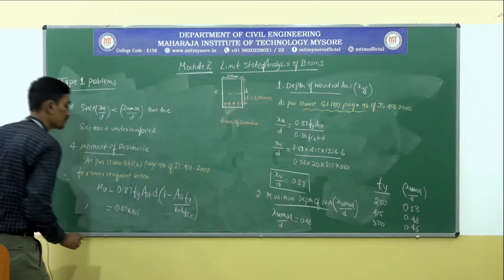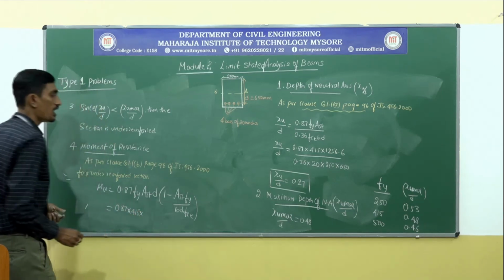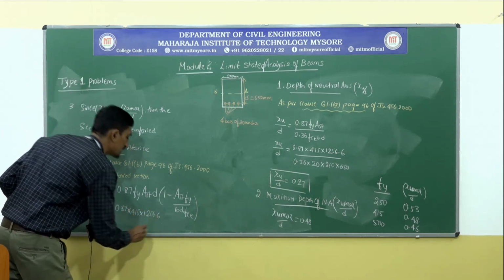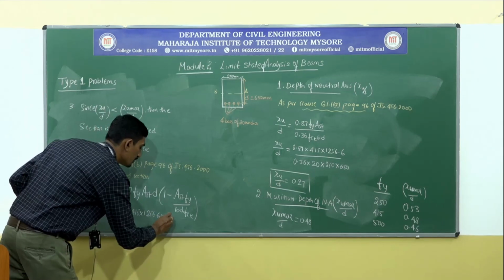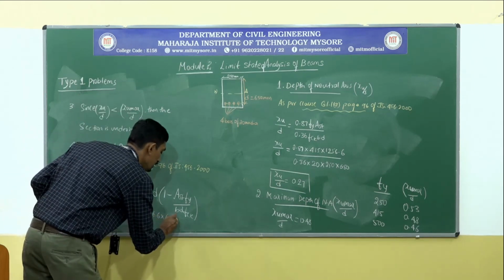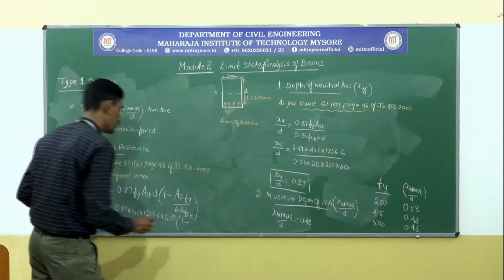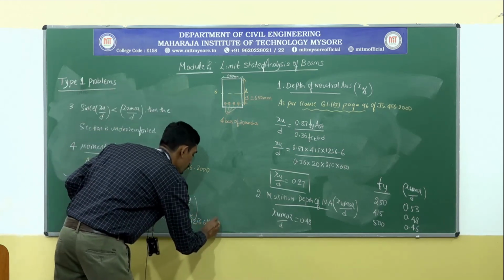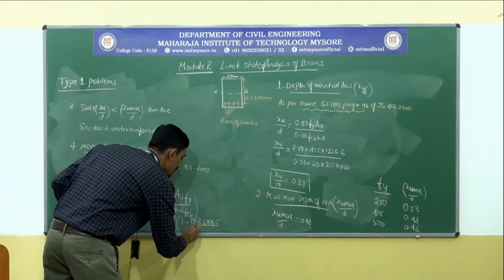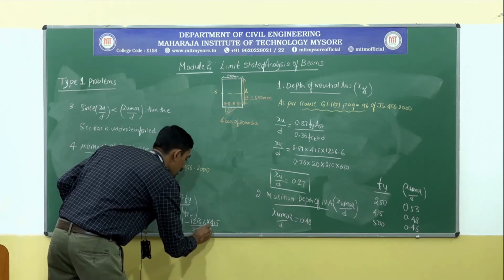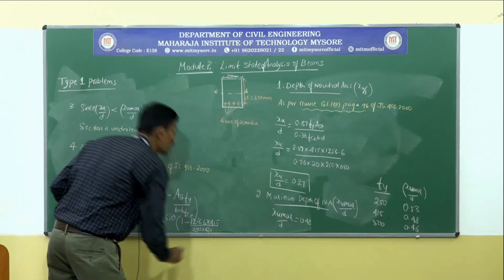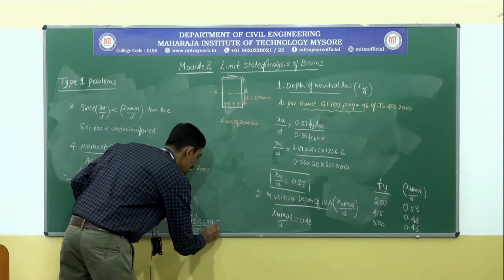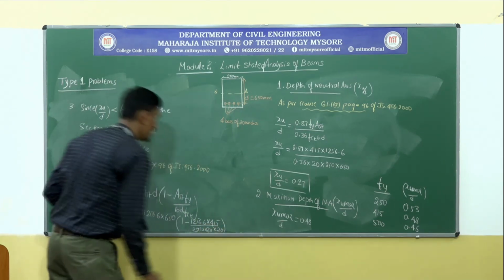Now substitute 0.87 Fy, which is 415, into area of steel, we already know that is 1256.6, into effective depth 650, into 1 minus, once again AST 1256.6 into Fy 415 divided by width of the beam 250 into effective depth 650 into fck, be careful, 20.